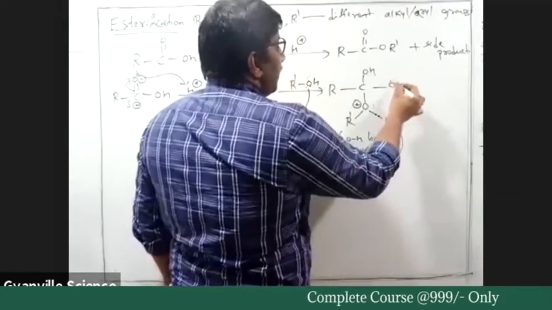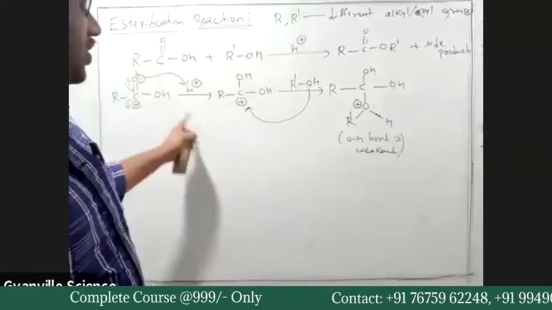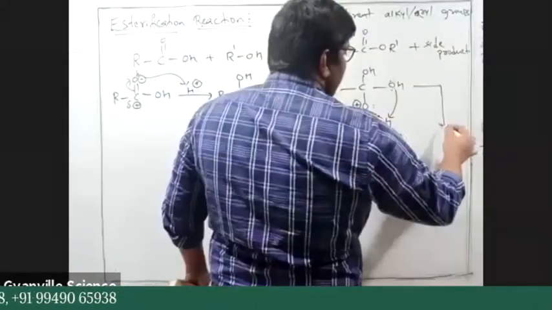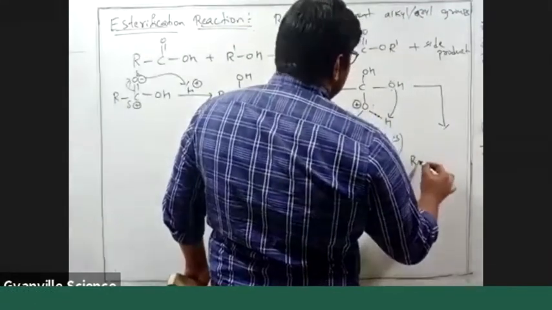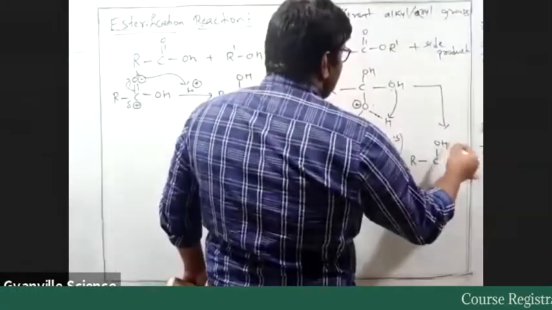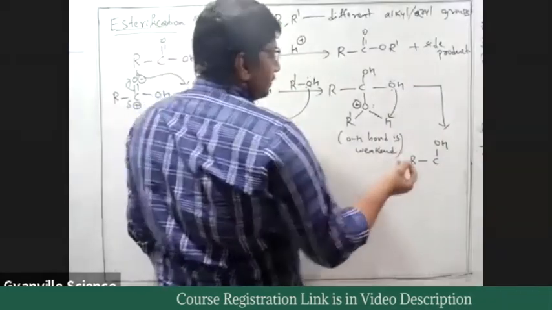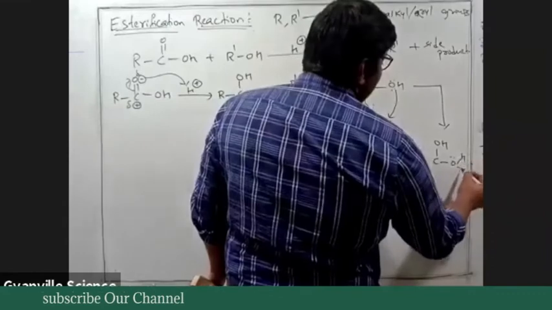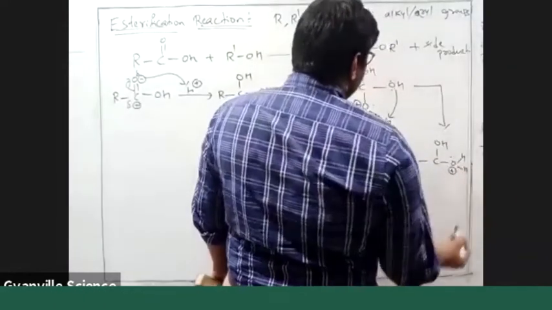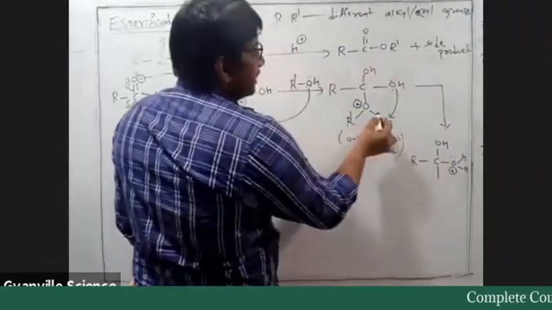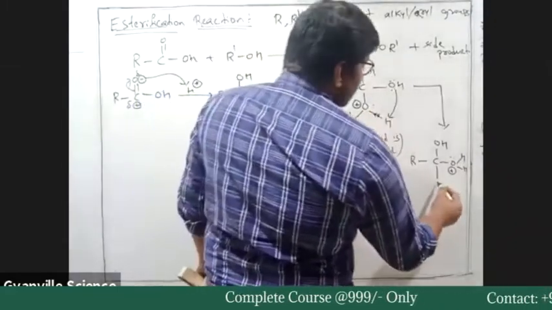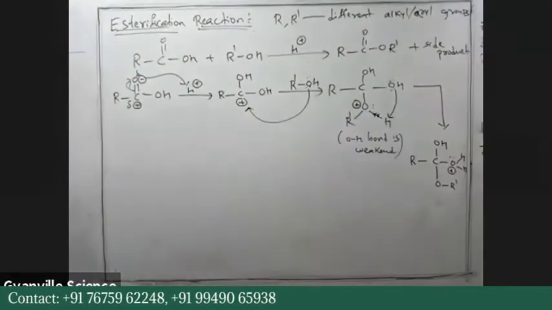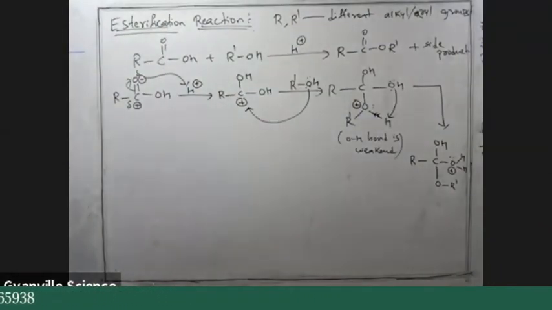As soon as we have another OH, this OH attacks this hydrogen to give COH. Here oxygen has only one lone pair, two hydrogen atoms and a positive charge. And here the electron density moves towards oxygen, so we have OR dash. Yes or no?